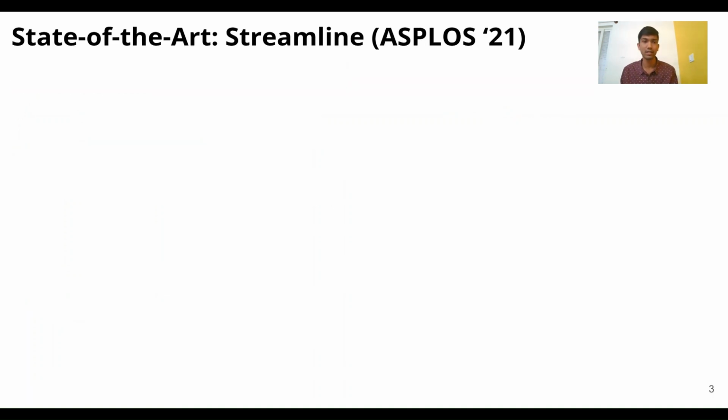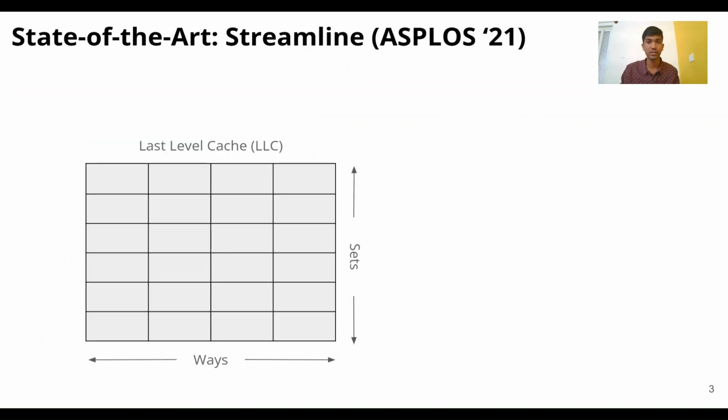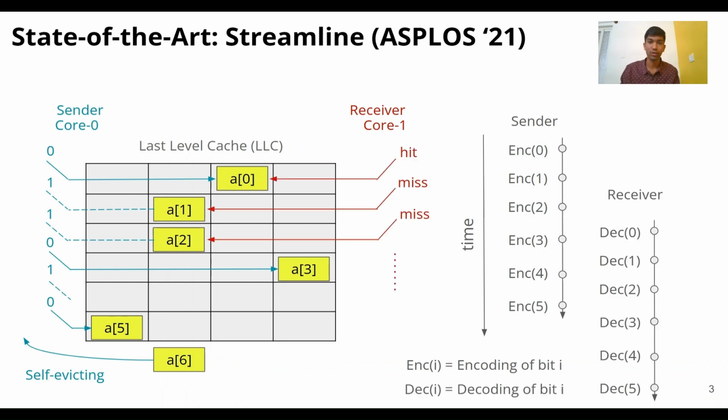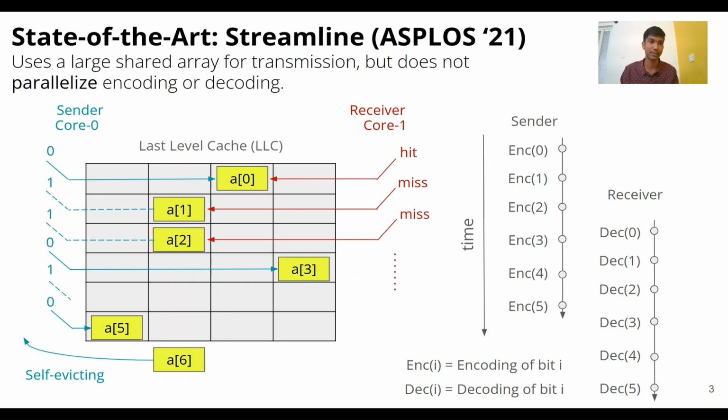The previous state of the art in terms of bandwidth for LLC covert channels was Streamline, which was proposed in 2021. In Streamline, a sender encodes each bit using a different address of a large shared array, and the receiver follows behind the sender in time, decoding each bit sequentially. When the LLC is filled, the next address, A of 6 in this case, will evict the first installed address, A of 0, and reset the channel for further communication.